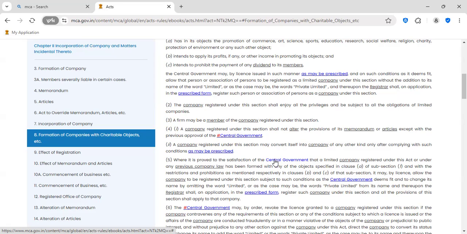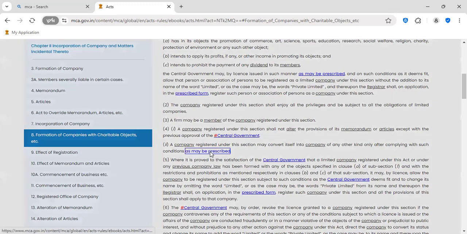If this Section 8 company wishes to convert into a normal company, a private company, then it can be converted. There is a procedure. I will explain how to convert this Section 8 company into a private company because the procedure is given.